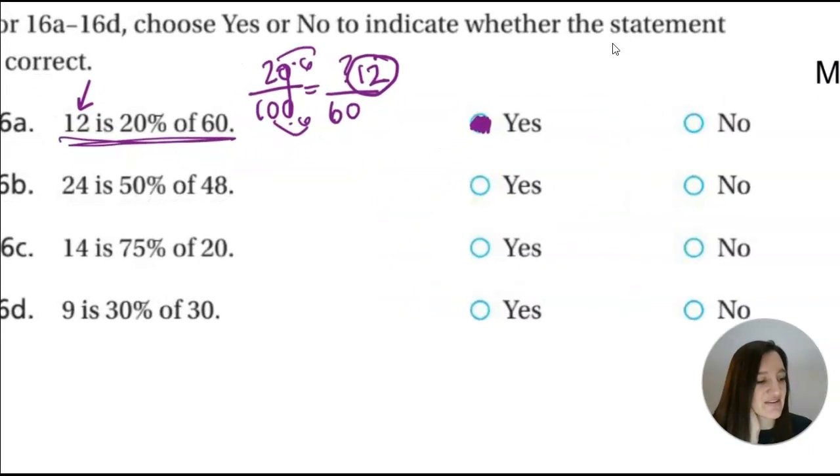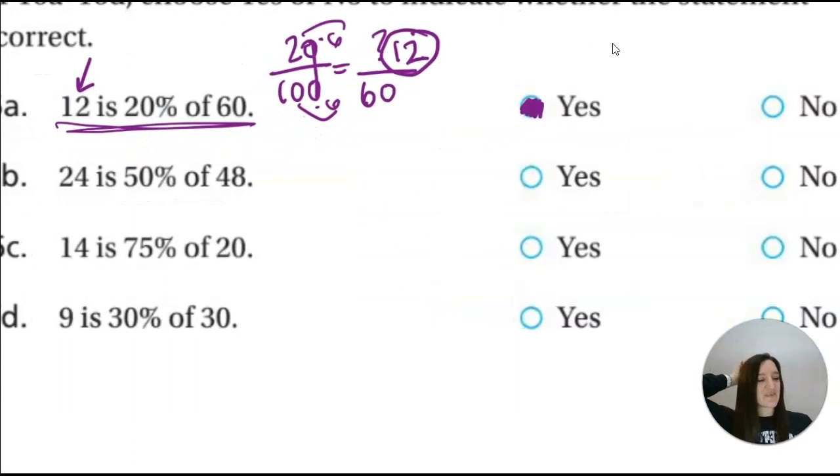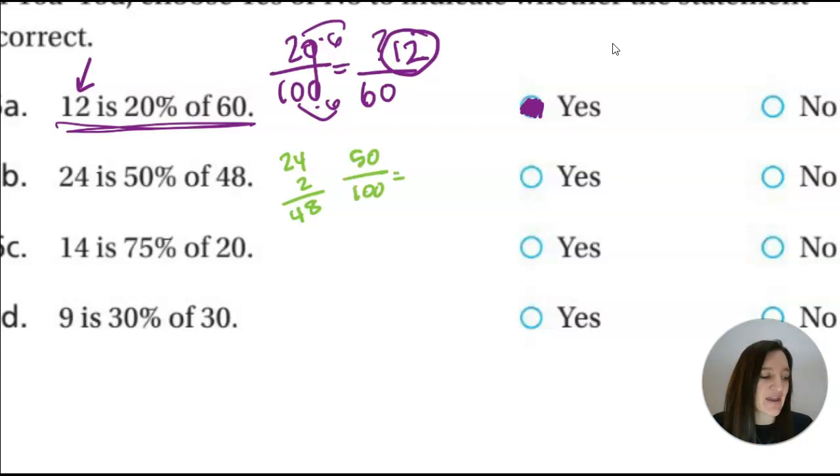Okay, now let's look at this 24. 24 is 50% of 48. Well, 50% is half. Is 24 half of 48? Well, yes, it is. 24 is half of 48. Okay, or you could have set it up this way and been like, oh, look, I can divide by 2. And you would have seen that 24 really is half of 48.